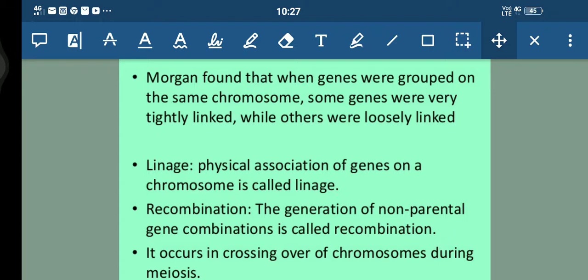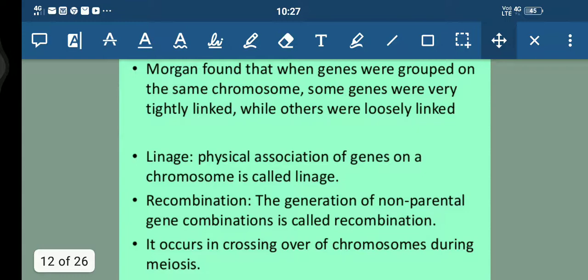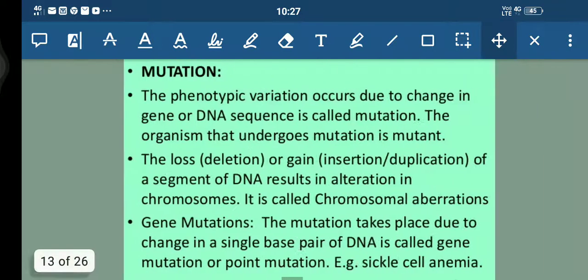Morgan and his group also found that even when genes were grouped on the same chromosome, some genes were very tightly linked, so they showed very low recombination, while others were loosely linked and showed higher recombination. This thing is very important, students. So this physical association of genes on a chromosome is what is said to be linkage. And we all now know what recombination is.